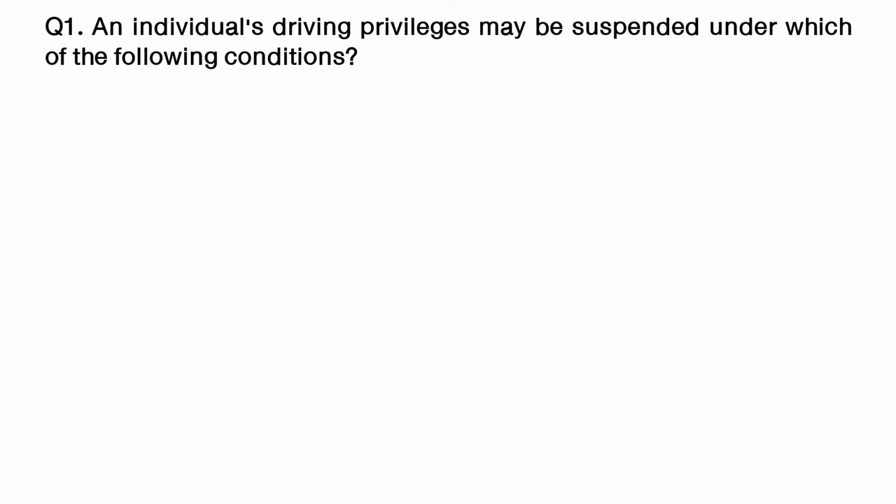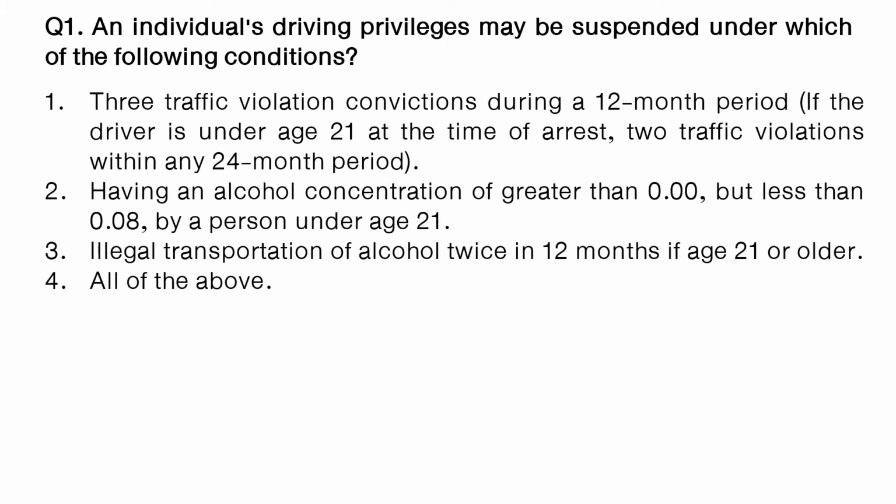Question. An individual's driving privileges may be suspended under which of the following conditions? Option number 1. 3 traffic violation convictions during a 12-month period if the driver is under 21 at the time of arrest, 2 traffic violations within any 24-month period.